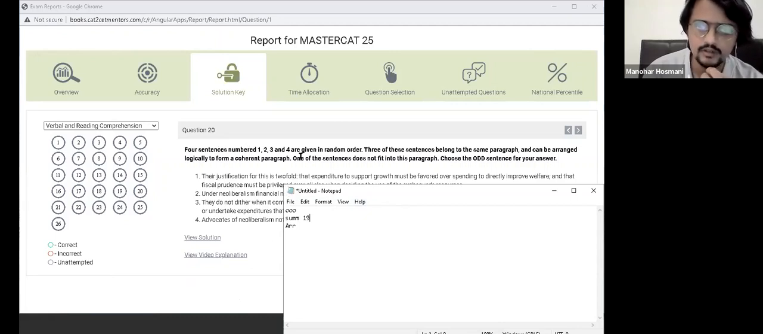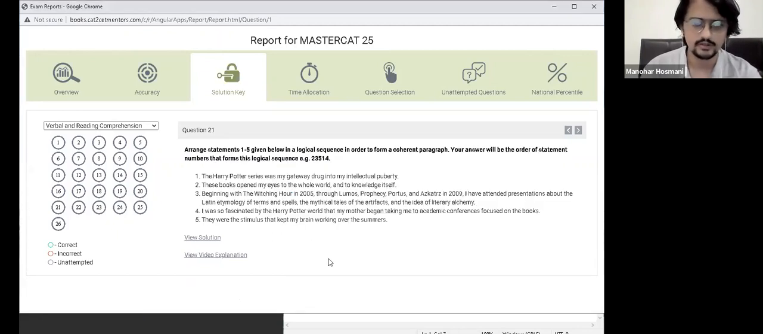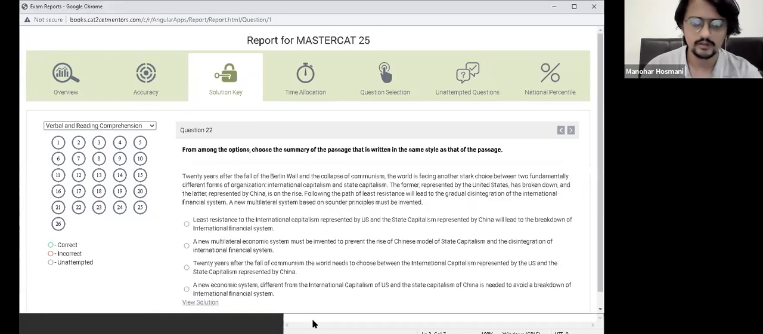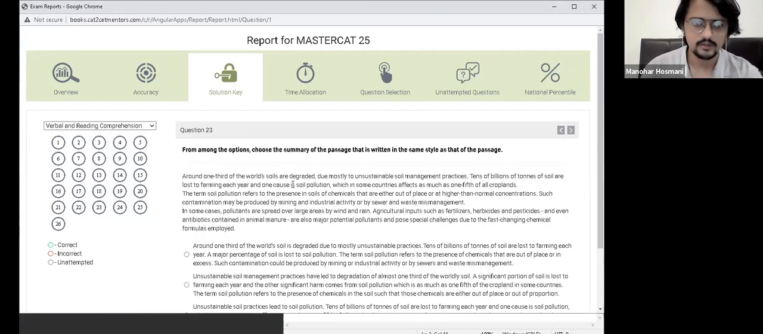Summary done. Now 4 sentences numbered; these sentences, choose the odd sentence. Odd one out. Odd one out is 20. Then next is the answer order number. Okay, sequence. So for sequence we'll put here 21. Now there's 22. This is again summary, so in summary I've written 22. 23 is also summary, and 24 is take the odd one out.